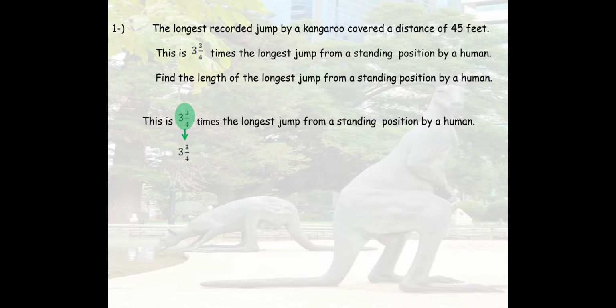So 3 and 3 out of 4 times stands for multiply. The longest jump from a standing position by a human will be denoted by n, which is the missing fraction or mixed number that we have to find, equals 45 feet. And that was the longest recorded jump by a kangaroo. So therefore, n is equal to 45 divided by 3 and 3 out of 4.